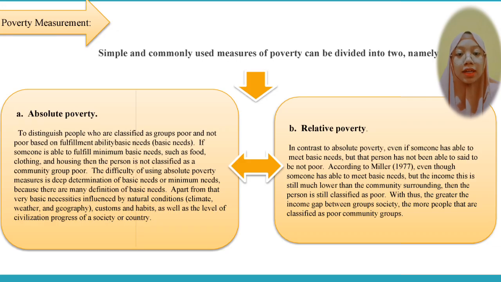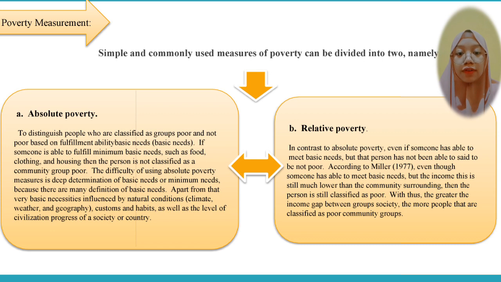Poverty measurement. Simple and commonly used measures of poverty can be divided into two. First is absolute poverty, to distinguish people who are classified as poor and not poor based on the ability to fulfill basic needs. If someone is able to fulfill minimum basic needs such as food, clothing, and housing, then the person is not classified as a poor community group.